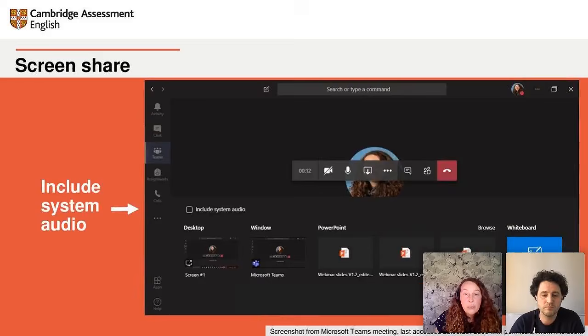So if you're in a video call, it looks like this, and you can click on share and then select a screen to share content with your students. So you can see here, there's all the different windows displayed on my computer. So I just click on the one that I want to share. And importantly, there's that button again, that tiny button, which says include system audio. So you can share your audio or the audio from your video from this menu.